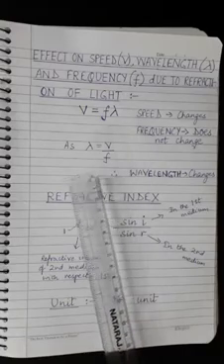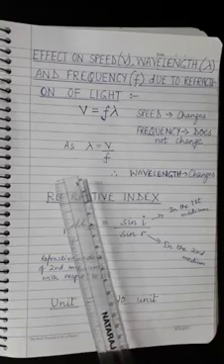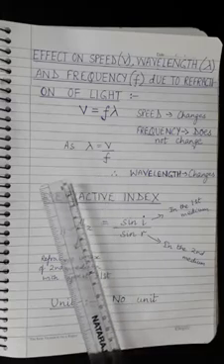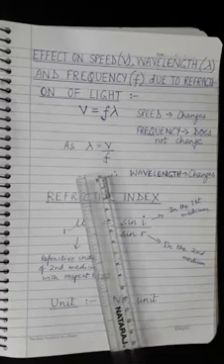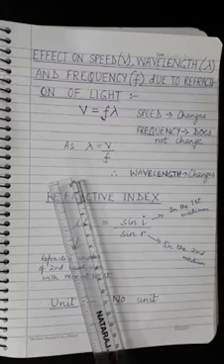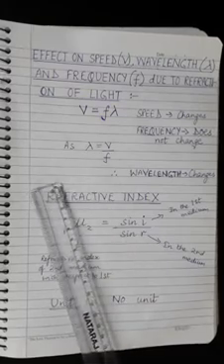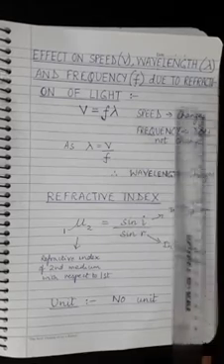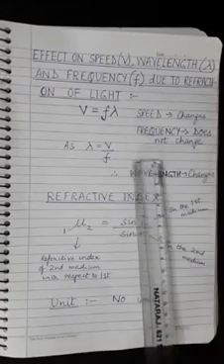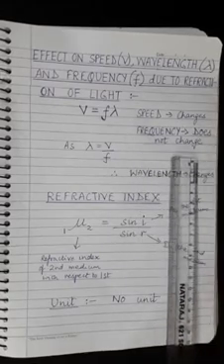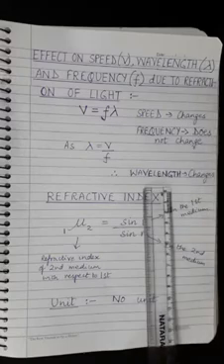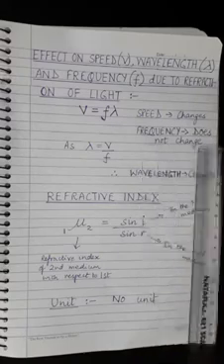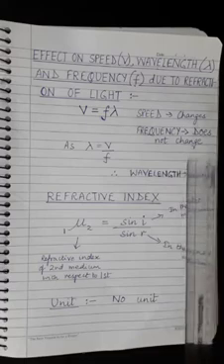Thus, when light passes from a rarer to denser medium, the wavelength decreases, and when light passes from denser to a rarer medium, the wavelength increases. But the frequency never changes. Speed changes, wavelength changes, but frequency does not change.